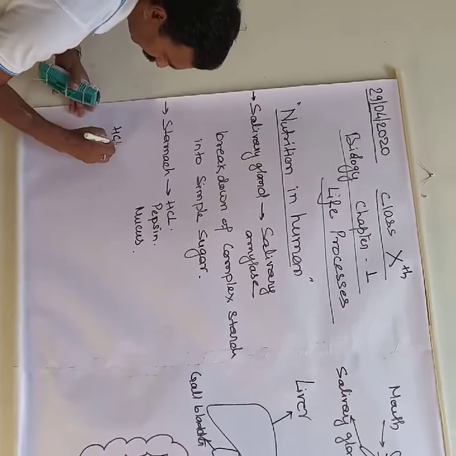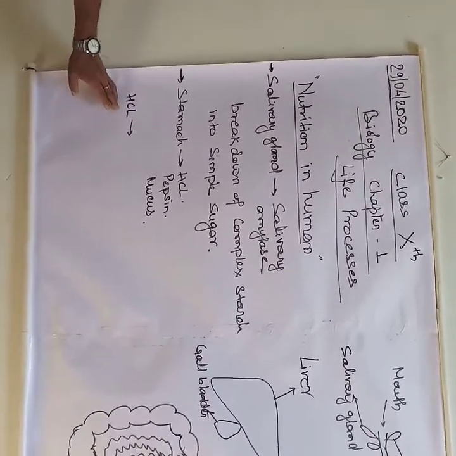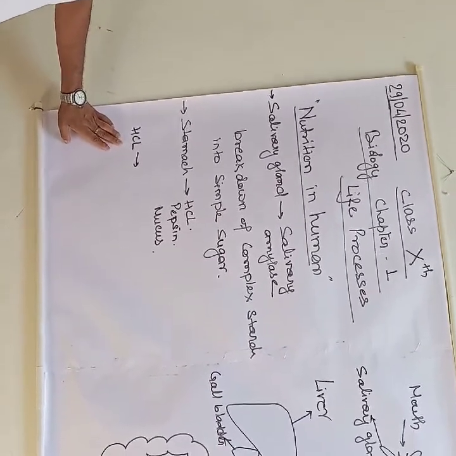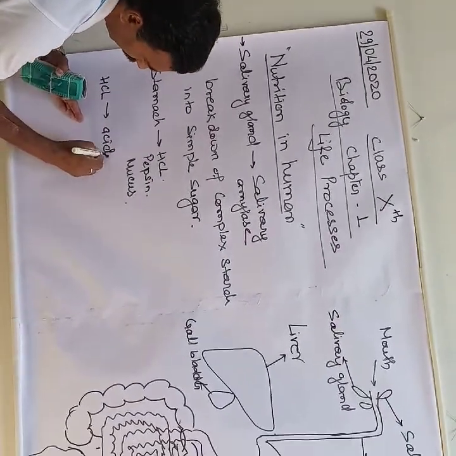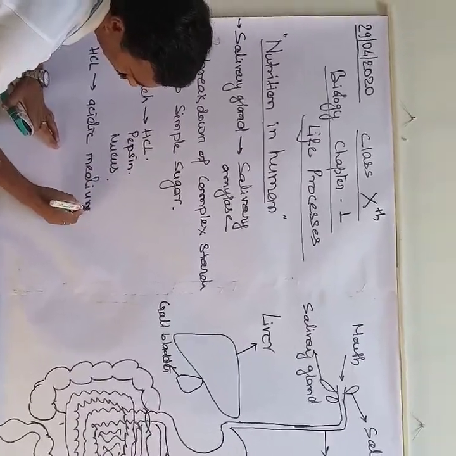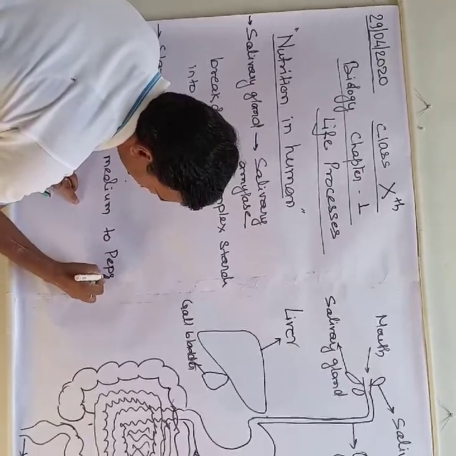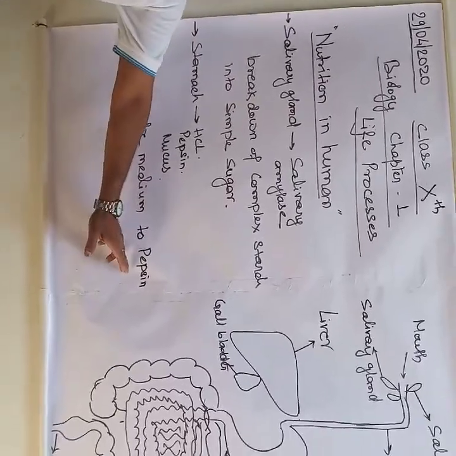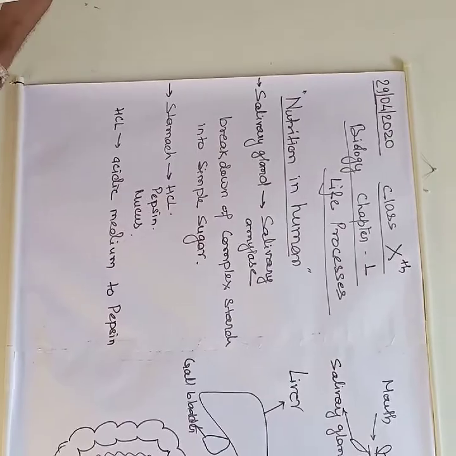Hydrochloric acid. In the last class, I told you this hydrochloric acid is used to kill the germs present in our food. Moreover, it gives an acidic medium so that pepsin can act well, because pepsin is the enzyme which can function well in an acidic medium.